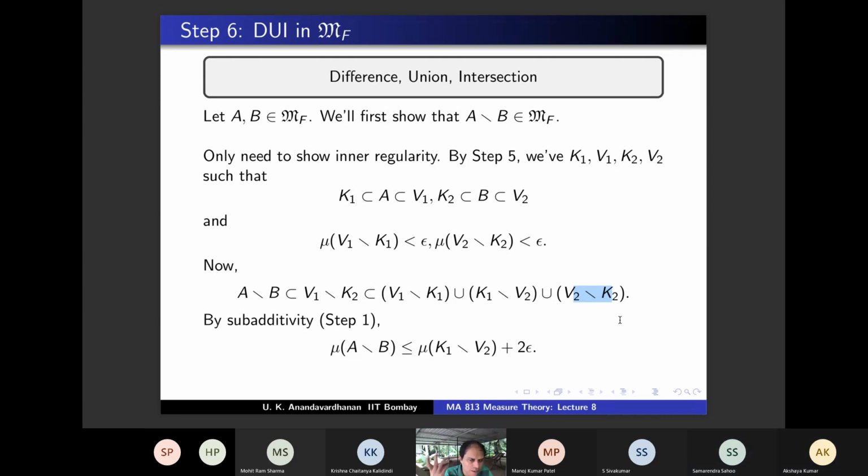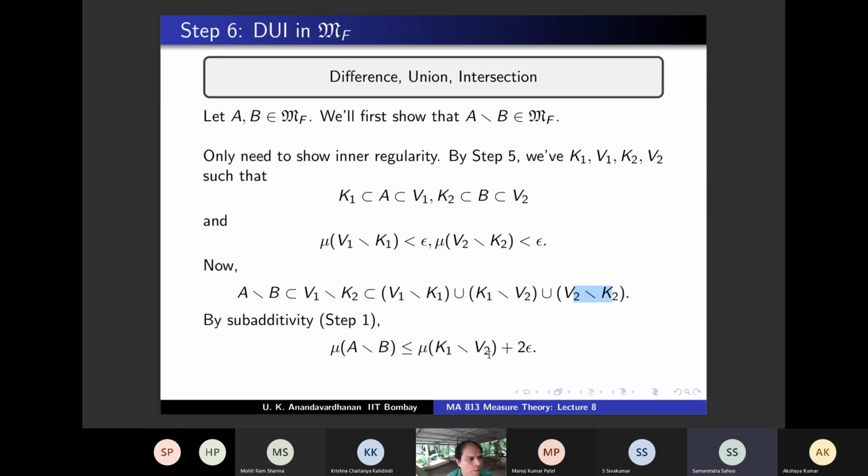Yes, because that it is an upper bound is obvious by monotonicity. So mu of A minus B minus something is not an upper bound. That means you have to exhibit a compact set contained in A minus B such that mu of that is bigger than mu of A minus B minus something, minus anything. Epsilon is arbitrary, and here you have shown that mu of A minus B minus 2 epsilon is less than mu of K1 minus V2. So if K1 minus V2 is contained in A minus B, and if K1 minus V2 is compact, then you are done. You agree?